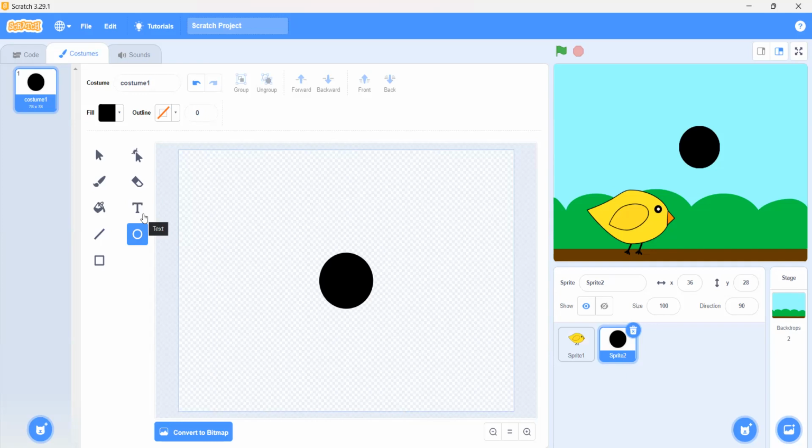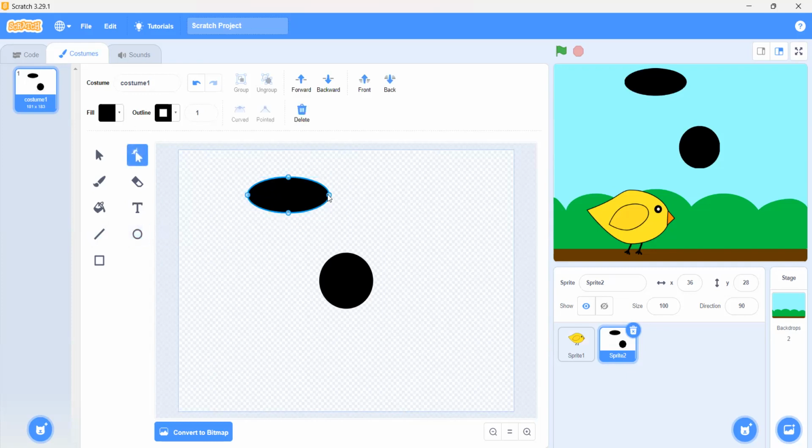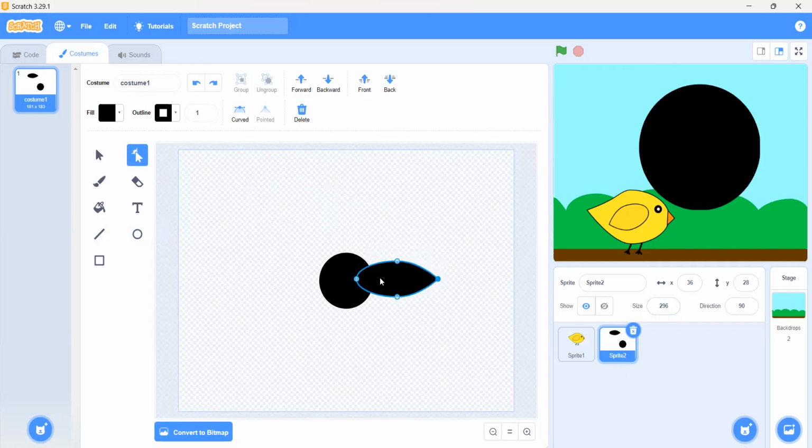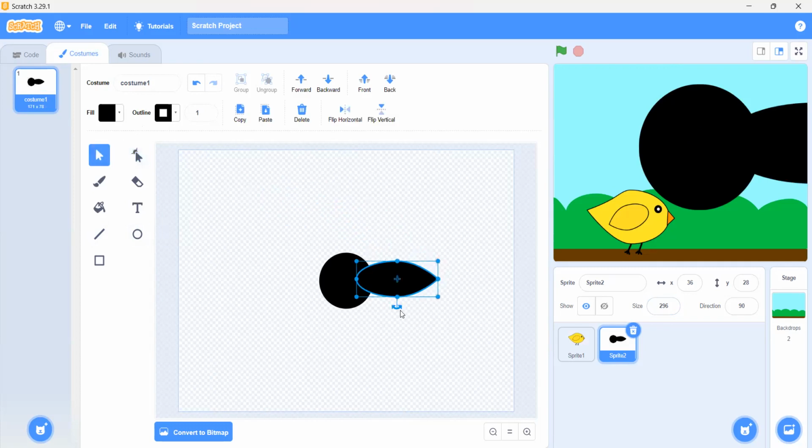Okay, we can use the reshaping tool, but if I use a line tool, or we can do it more simply: we can make an oval and use the reshaping tool, point it, and curve it. Then we can put it here, go to the selection tool and shape it, put it right there.